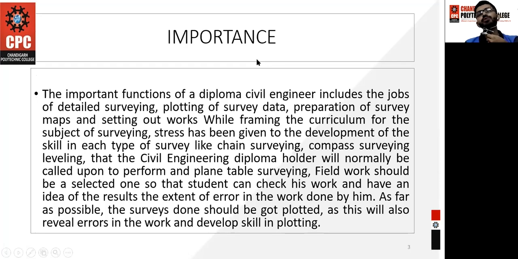What is the importance? Why do we need to do a survey? See, before starting any construction work, whether it's a building, a road, a dam, or a highway, you need to have survey maps and setting out works while framing the curriculum for the subject of surveying.